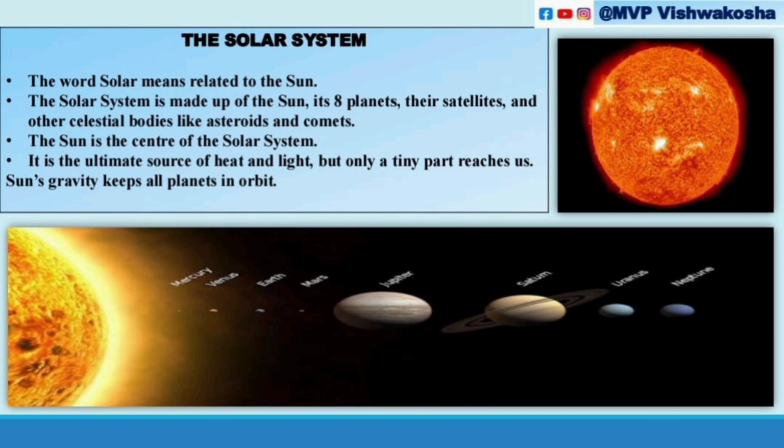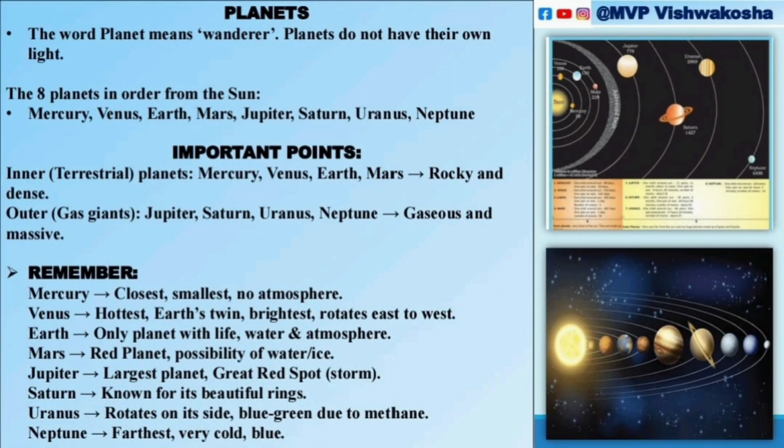The sun is the center of the solar system, right? And it is the ultimate source of heat and light, but only a tiny part reaches us. The Sun's gravity keeps all the planets in orbit. So that's why in the solar system, the sun is very important, and all the 8 planets are very, very important.